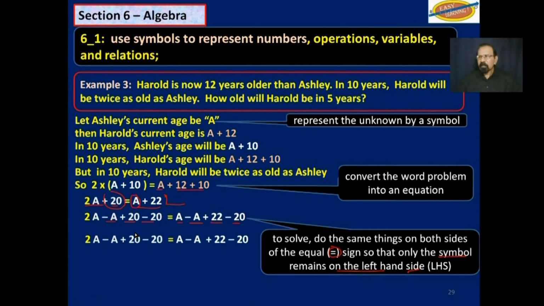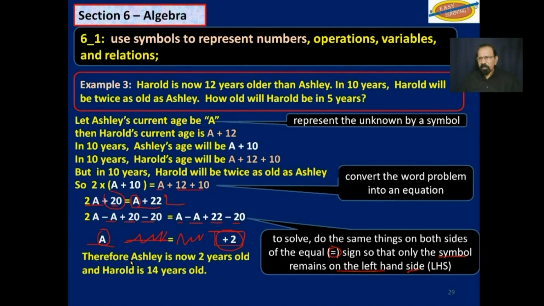In this case, we are going to get rid of that. We are going to get rid of this. We can easily work 2A minus 1A is A, and 22 minus 20 is 2. So Ashley's current age is 2. Remember we said A represents Ashley's current age. So she is currently 2.